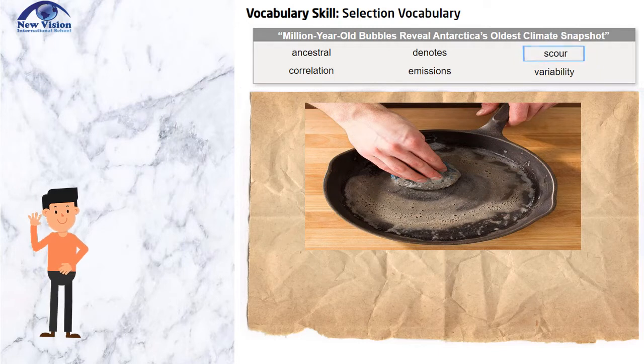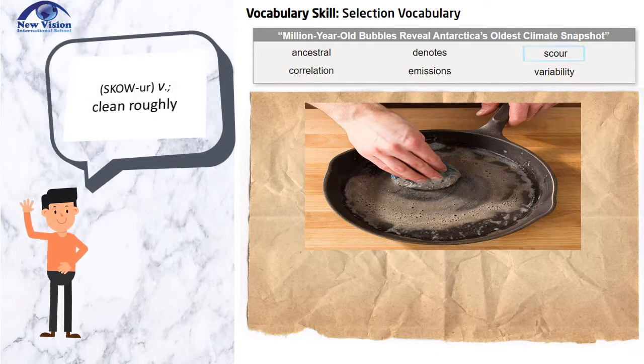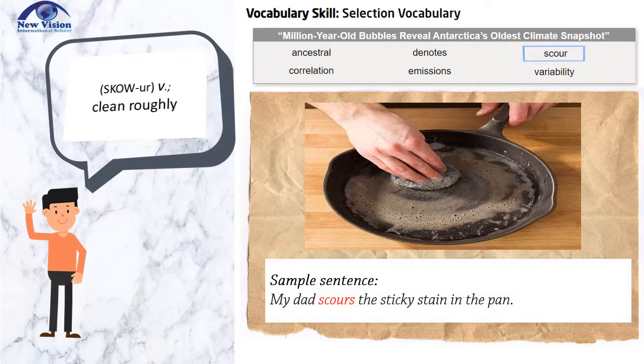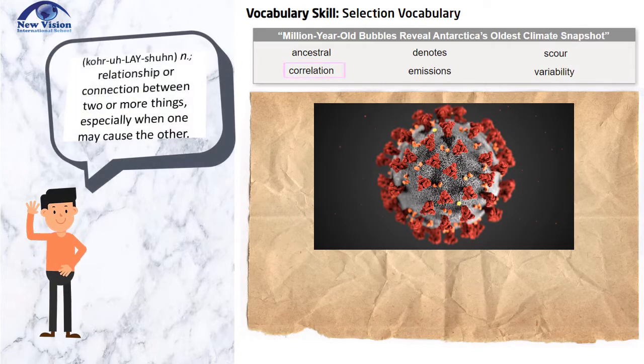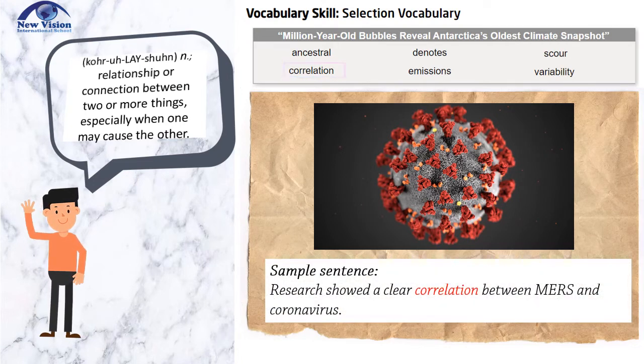The third word is scour. Scour is a verb that means clean roughly. Sample sentence: my dad scours the sticky stain in the pan. Fourth word is correlation. Correlation is a noun that means relationship or connection between two or more things, especially when one may cause the other. Sample sentence: research showed a clear correlation between MERS and coronavirus.